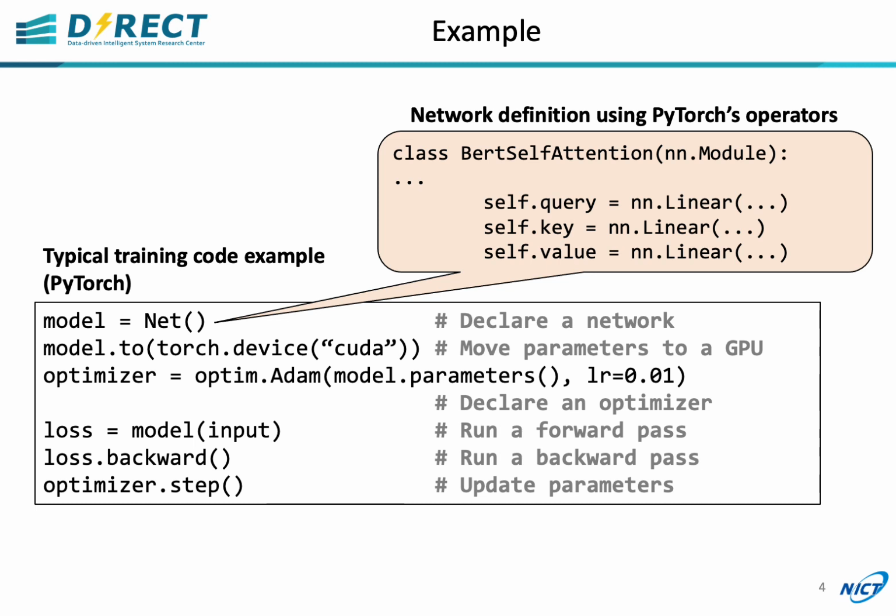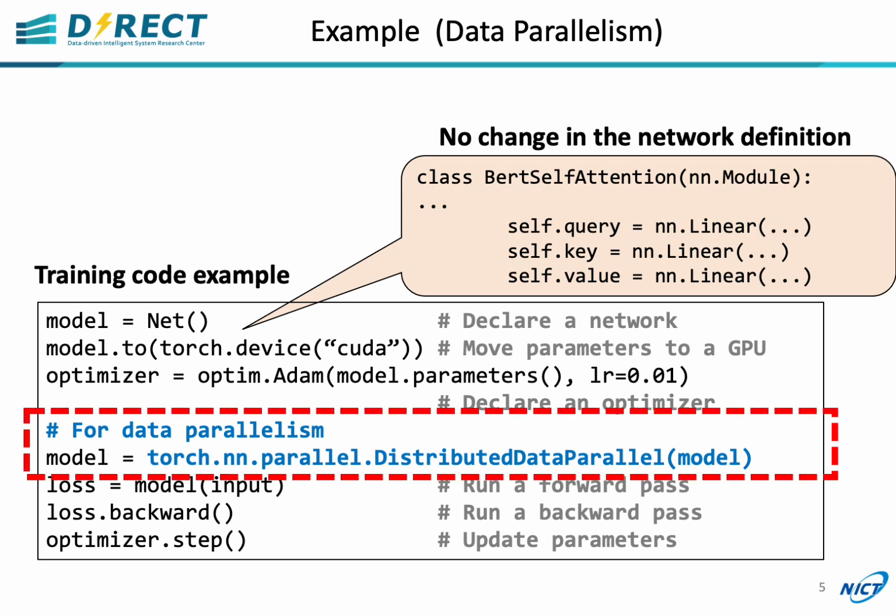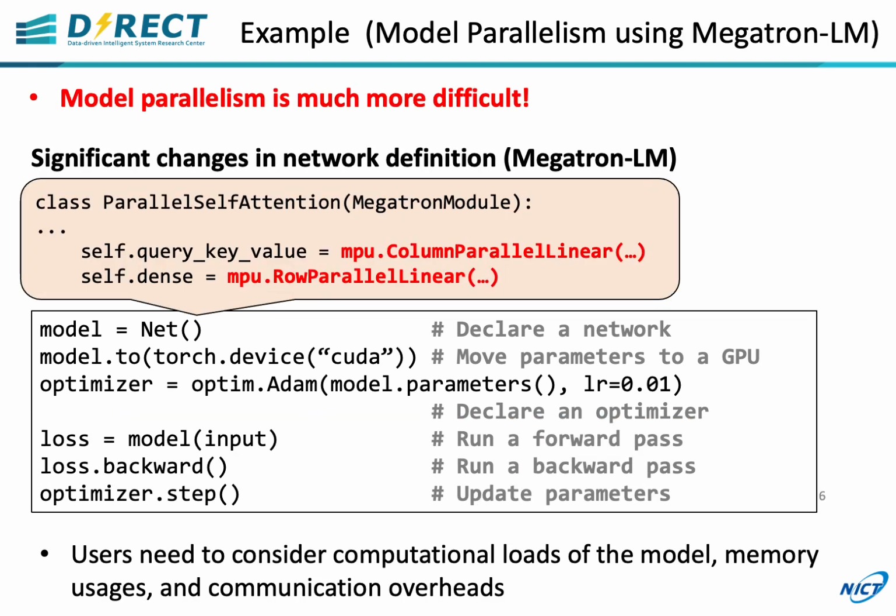To explain the usage of RaNNC, let me begin with a typical training code. In this code, we have the declarations of a model and an optimizer, forward and backward passes, and a parameter update. When you use data parallelism, you just need to insert one line that wraps the model by distributed data parallel module. Model parallelism, however, is much more difficult.